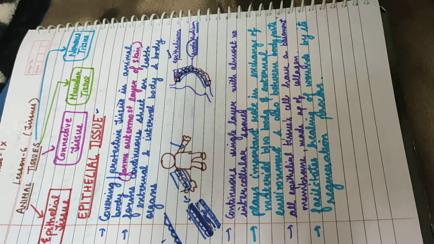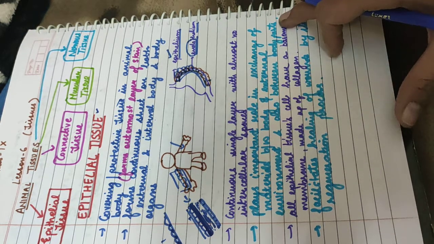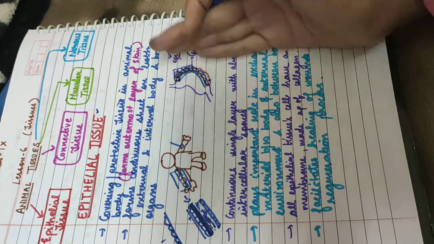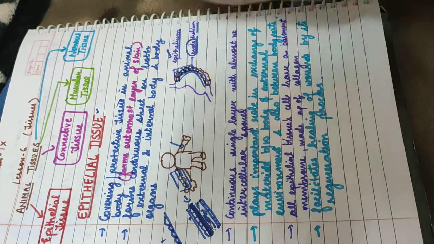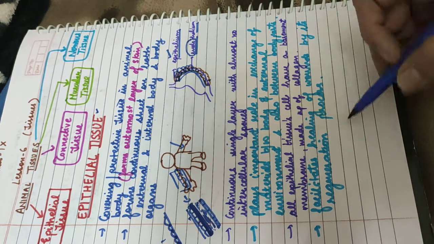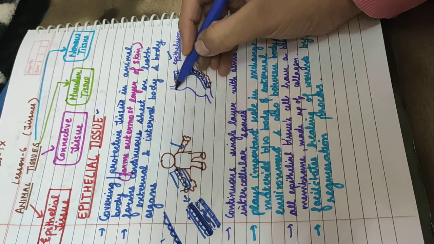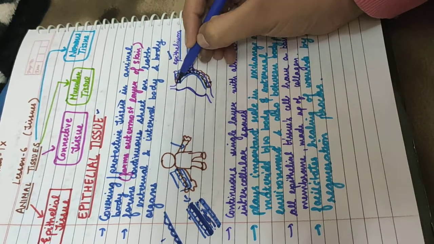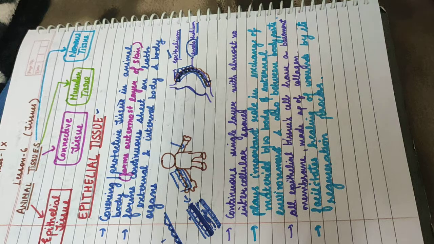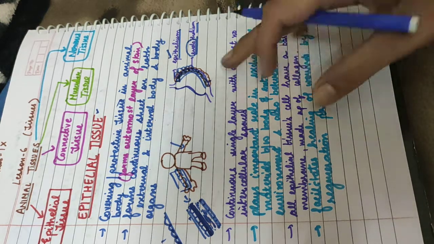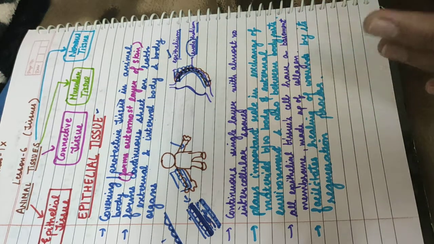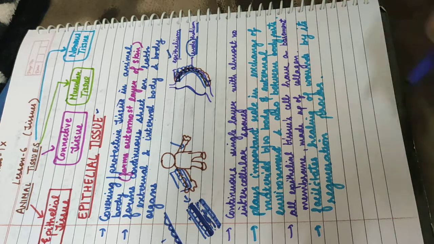So it forms a kind of barrier or a wall between the body and the external environment, and also between the body parts, because it is helping in separating the different body parts from each other. It is like a limiting membrane for the organs, so it is helping in separating them from other organs.